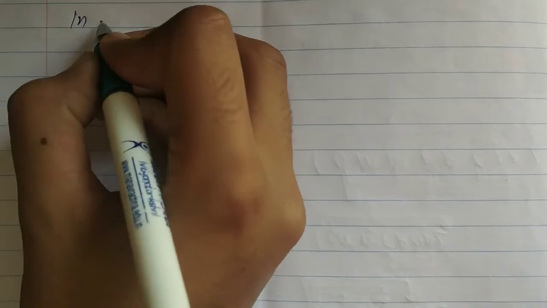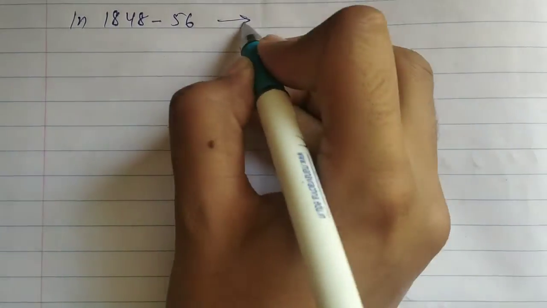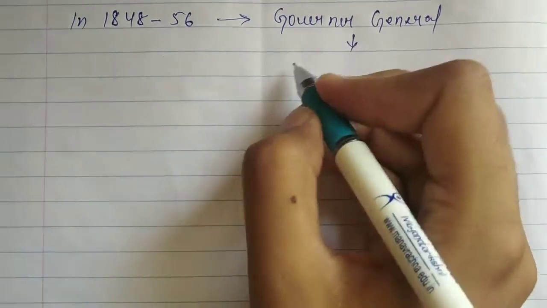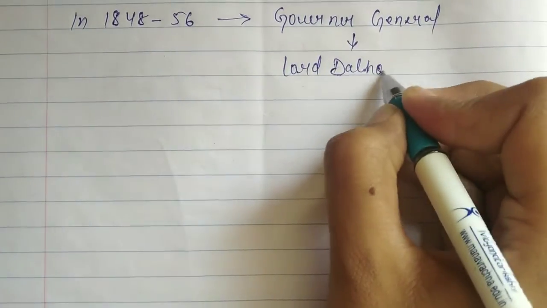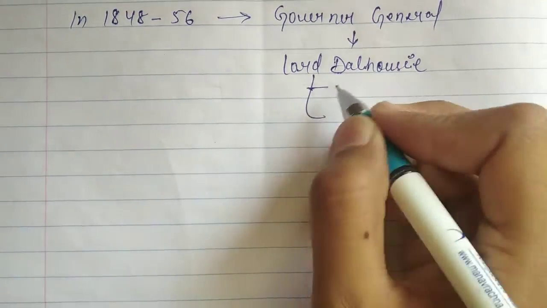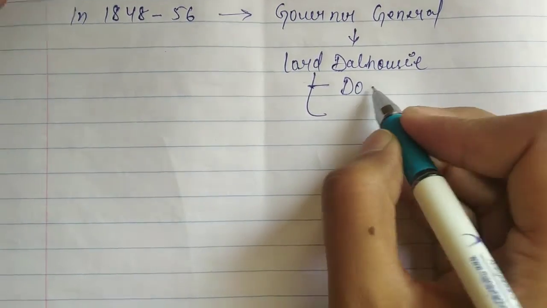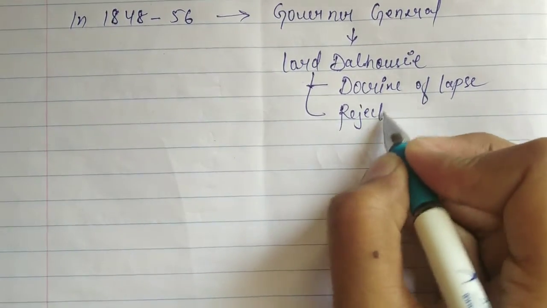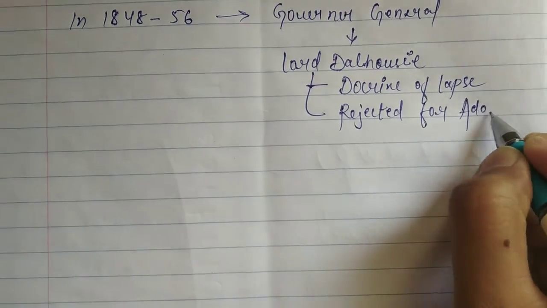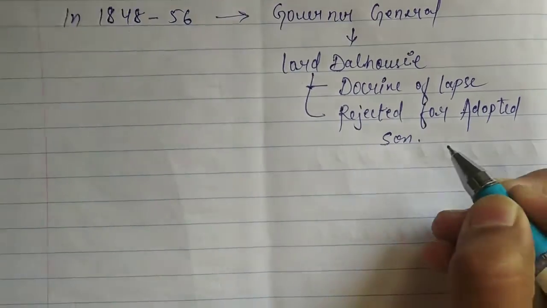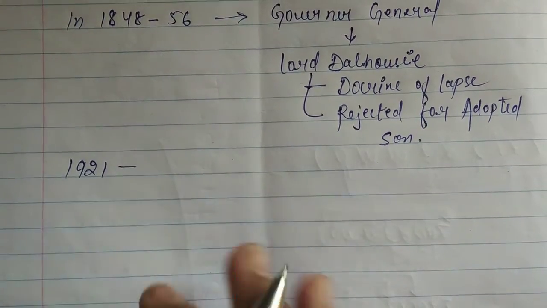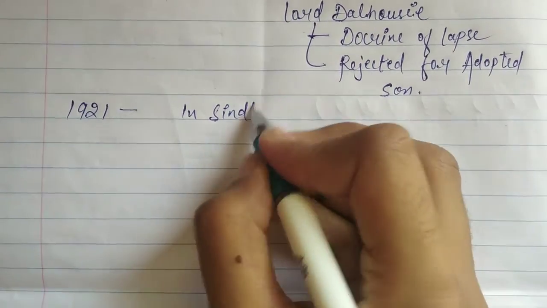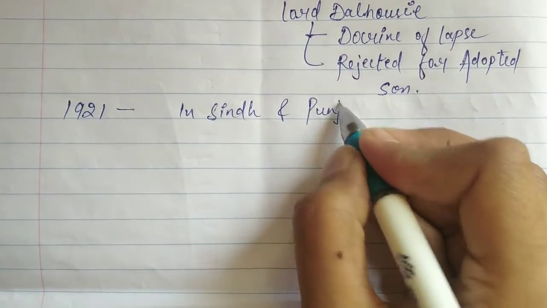In 1848 to 1856, there was a Governor General in our country, Lord Dalhousie, who came up with two policies: the first was the doctrine of lapse and the second was rejection of the adopted son. At the same time, railways had just started developing, and after some years, in 1921 or 1922, in Sindh and in Montgomery in Punjab, which is now a part of Pakistan, ground was being dug for railway tracks.